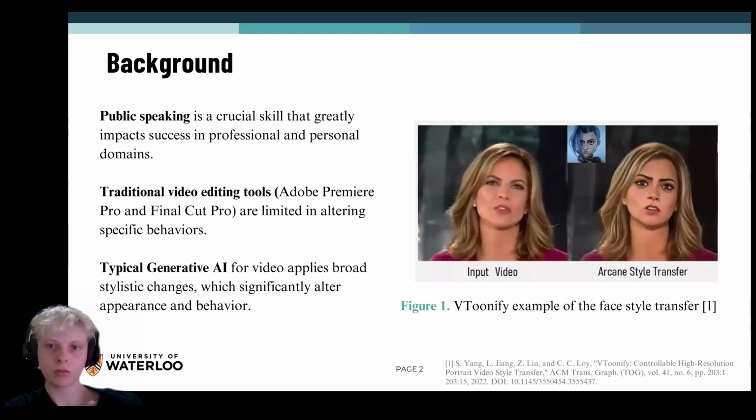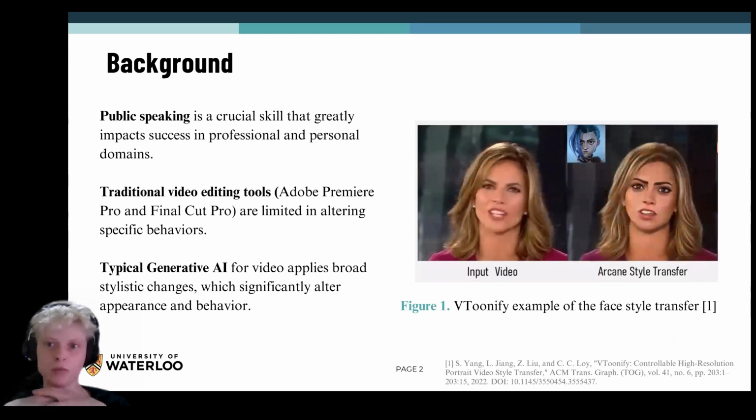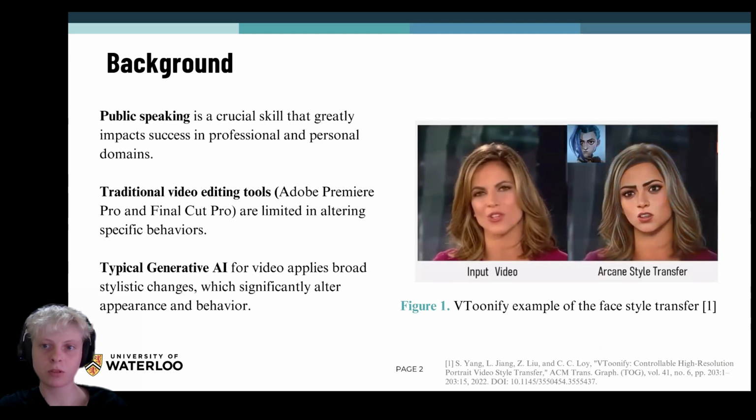Public speaking is a crucial skill that greatly impacts success in professional and personal domains. Confident body language enhances the speaker's message and improves audience engagement. Unconfident behaviors like crossing fingers or folding arms can undermine credibility, making confident gestures essential in video presentations.